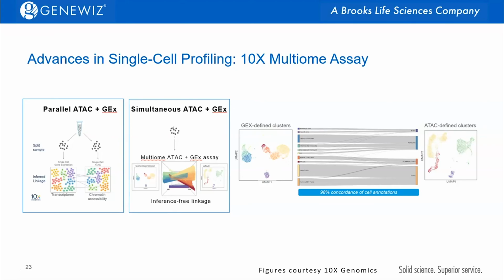But the new 10x multi-omic assay will allow for simultaneous detection for ATAC-Seq at the DNA level and gene expression on the RNA level. So we'll be able to get a complete comprehensive view of each individual cell together, allowing for just seamless analysis. This will be the gold standard, very cutting edge moving forward, because it will allow us for a comprehensive view of exactly what's happening in every cell that's analyzed.